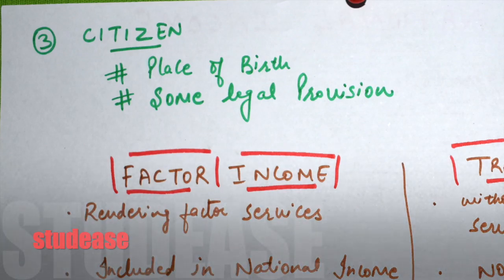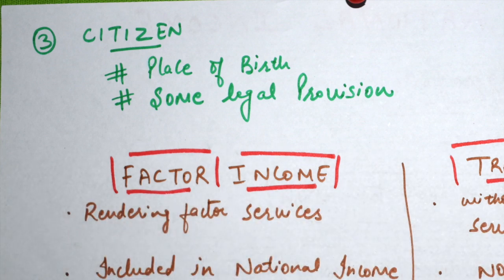Now the third point is citizen. Citizen involves who is the citizen of any particular country. The person who takes birth in that particular country or by some legal provision. If I am an Indian, I am born over here, so I am a citizen of India. But if I want to shift to Canada, I am not born over there, so through some legal provisions I will be able to take the citizenship of Canada.